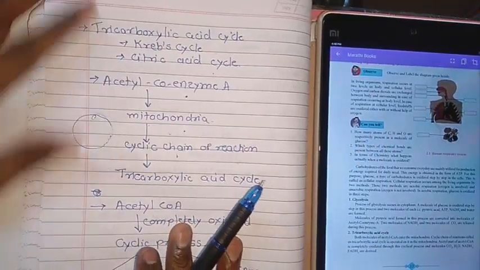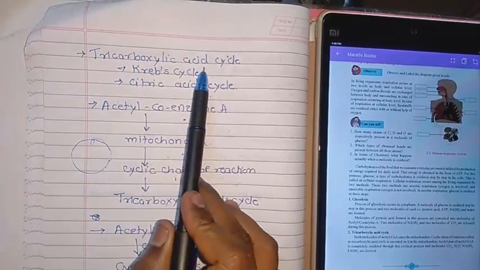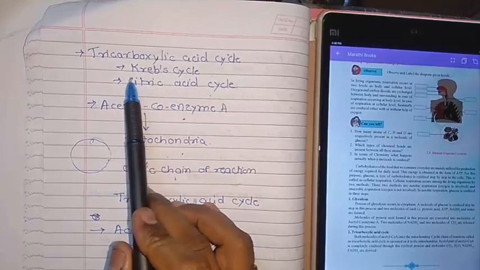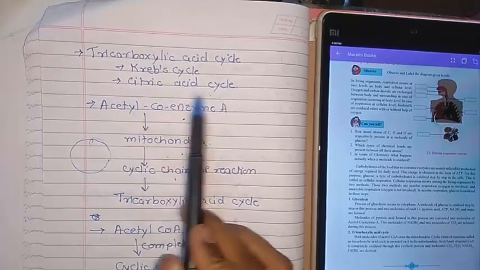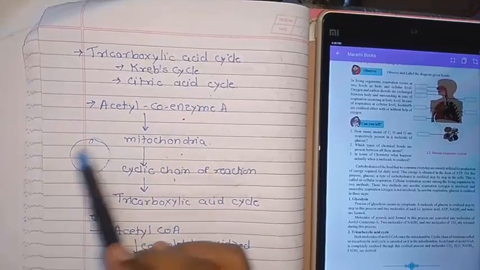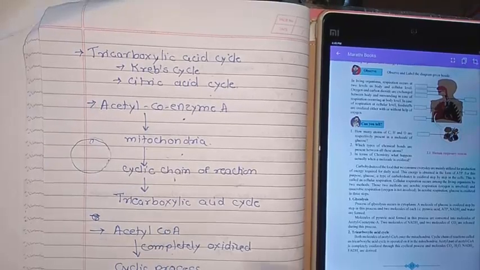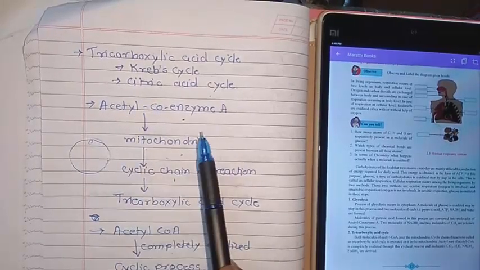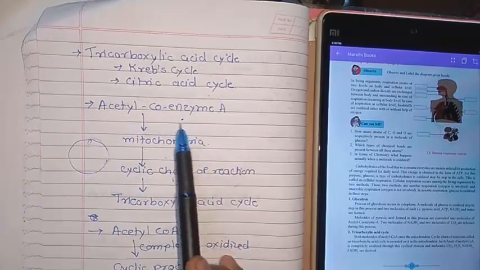Then the second one, the TCA cycle. The TCA cycle is also known as the tricarboxylic acid cycle, the Krebs cycle, and the citric acid cycle. What is happening in this? It is a cyclic function. It is happening in the mitochondria. Specifically, the TCA cycle is happening in the mitochondria.